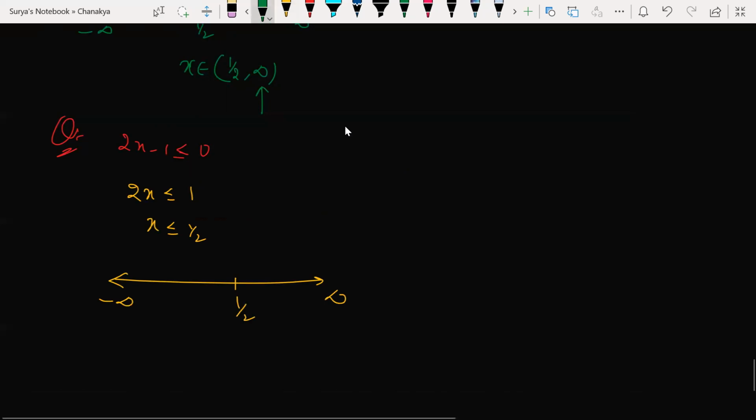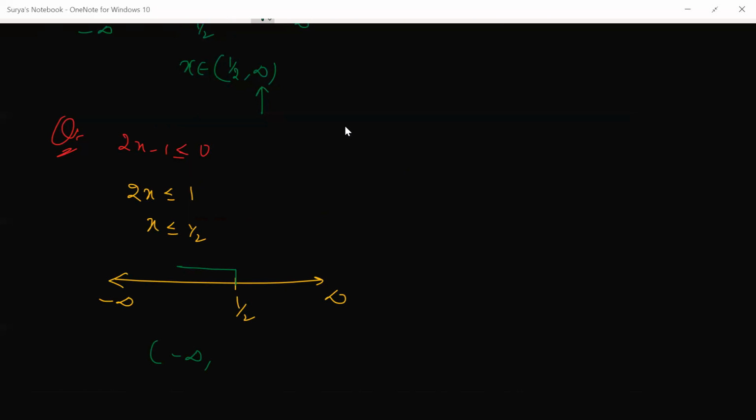x less than or equal to 1 by 2. I can include 1 by 2 here, so I'm not making a notch here. So what is the answer going to be now? Minus infinity, open bracket, minus infinity to 1 by 2 with a closed bracket or an open bracket? Which one is going to be possible here? Whether closed or open at 1 by 2? Tell me.